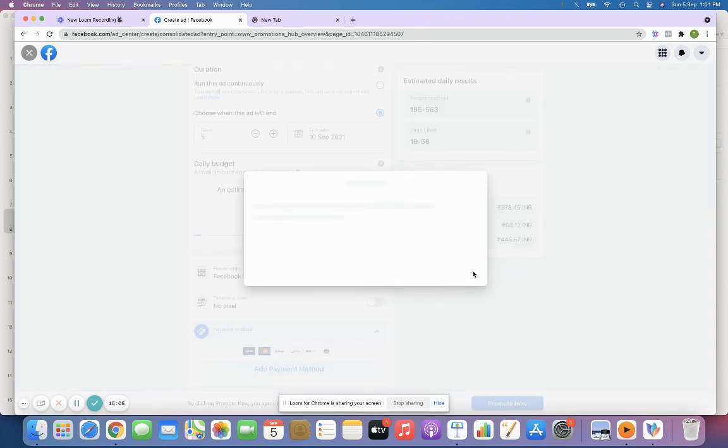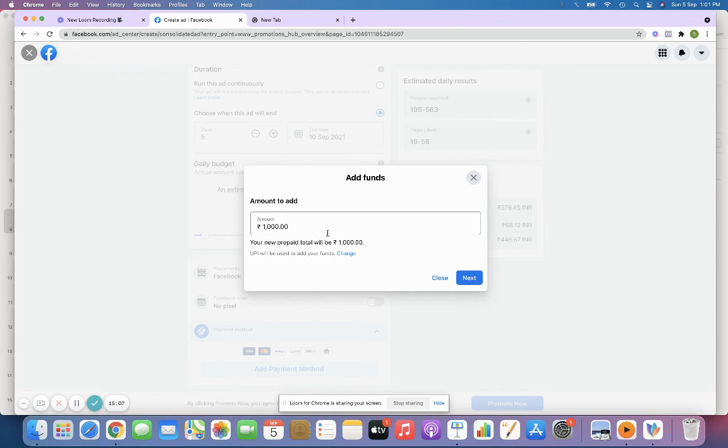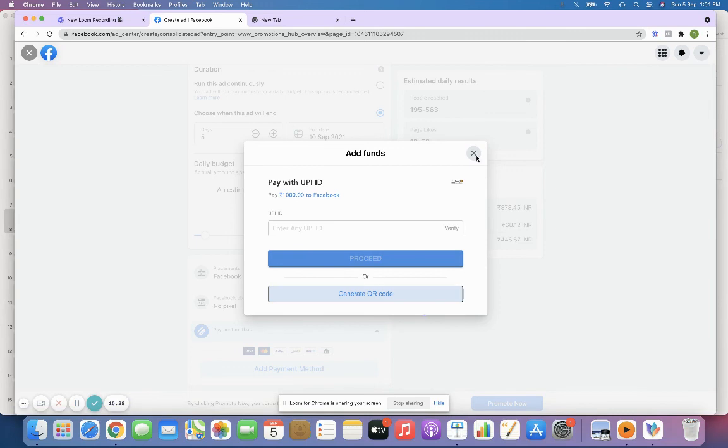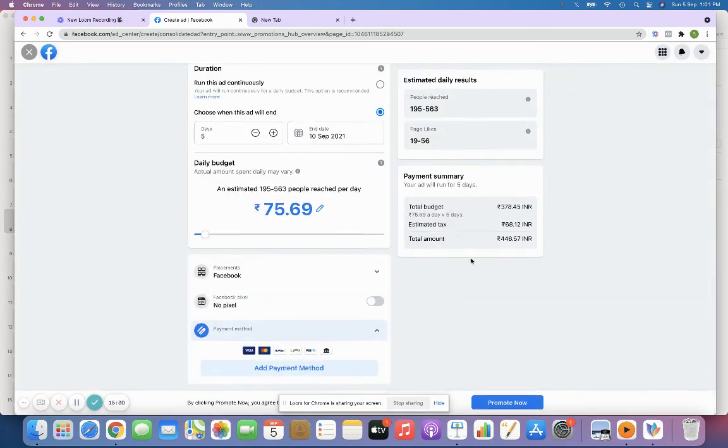So when you click promote now, you have to add your credits. You can do it either way. Maybe it can be from your UPI. Either it can be from your GPay or anything, right? So you can just click next, continue, and once you do that, the campaign will be launched.